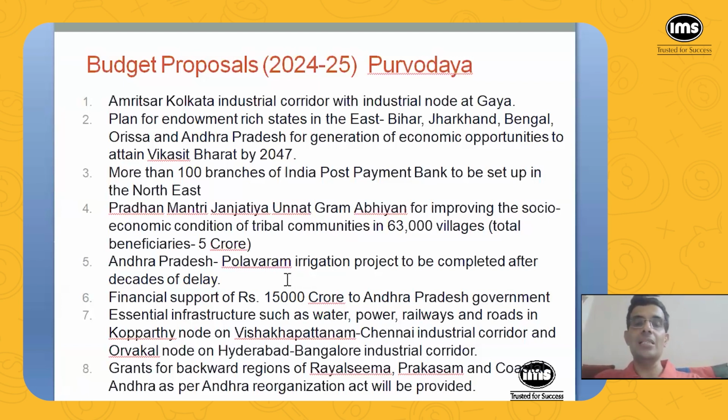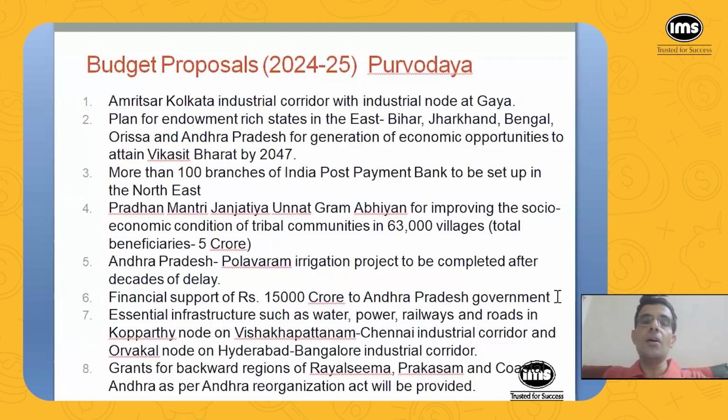So one concern was that, and all these are the proposals in the Andhra Pradesh bifurcation bill. Because in 2014, when the new state of Telangana was carved out of erstwhile Andhra Pradesh, one concern was that important city like Hyderabad and other areas, and also the areas with good irrigation will go to Telangana, and then the remaining part of Andhra Pradesh will have to bear losses because of that.